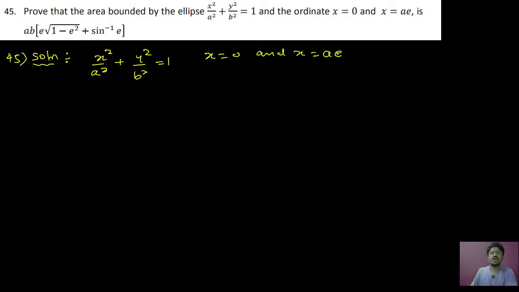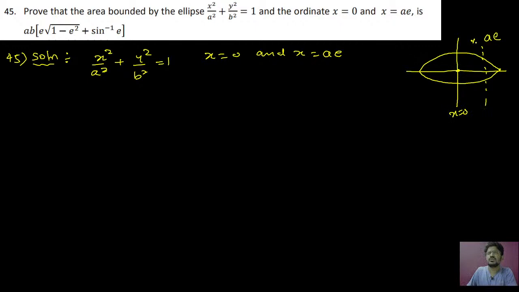Okay, so they have given the problem and ordinates directly, so no problem. You just see the diagram. This is going to be the ellipse. Here this is x equal to 0 and this is the ordinate x equal to ae that they have given. Here you have two areas, that means your required answer is going to be multiplied with 2.